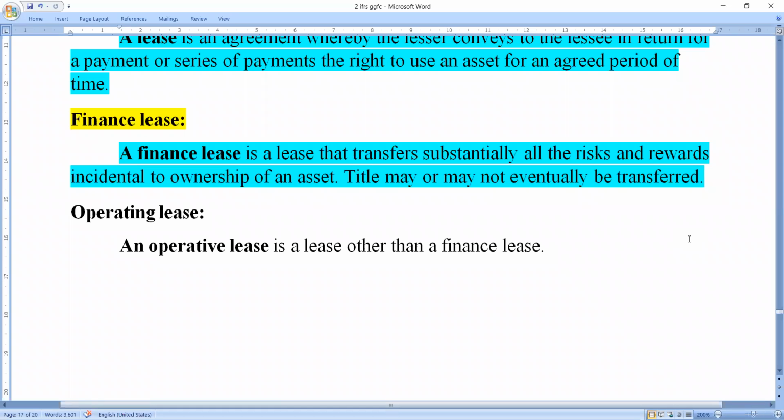See what it means. There are two types of leases in the International Financial Reporting Standards, that is IFRS. The first one is the finance lease, the second one is the operating lease. In that, the first one is the finance lease, which is a type of lease in which the risk and rewards are completely borne by the owner of the asset.